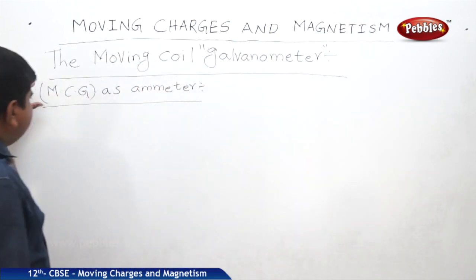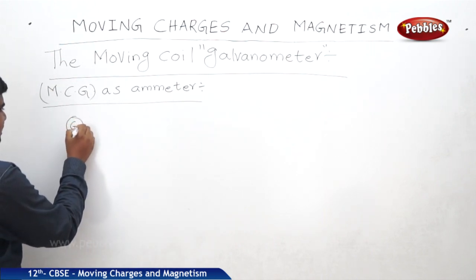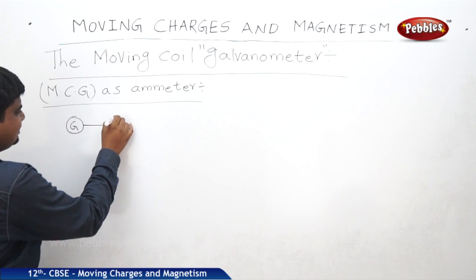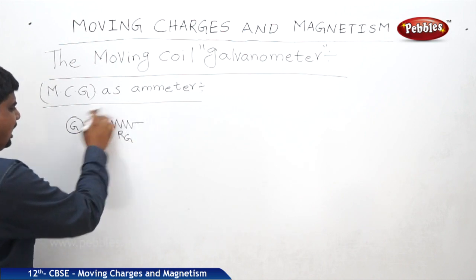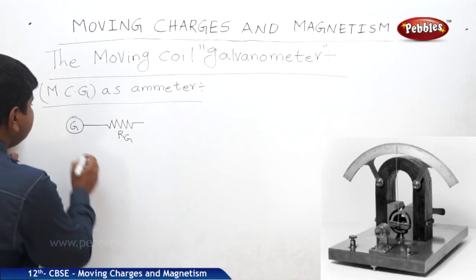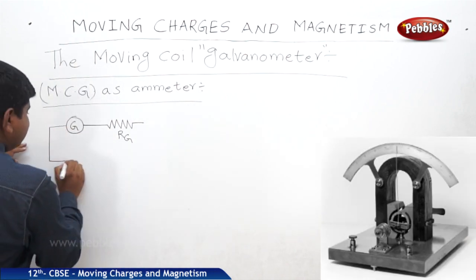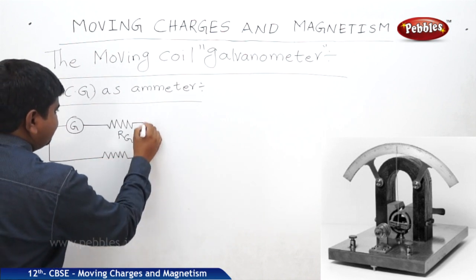So there is a moving coil galvanometer G. It has some resistance Rg. And this galvanometer should work as a meter. For this purpose, we should connect a resistance in parallel to the galvanometer.